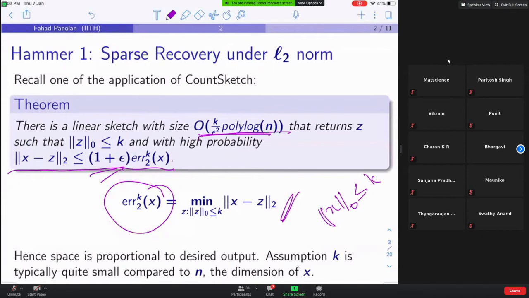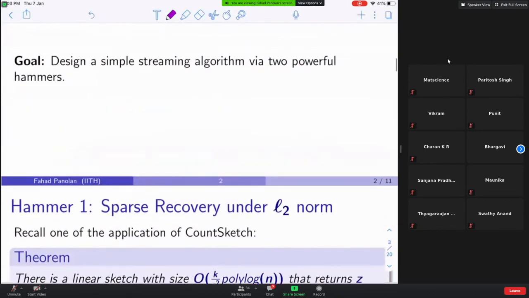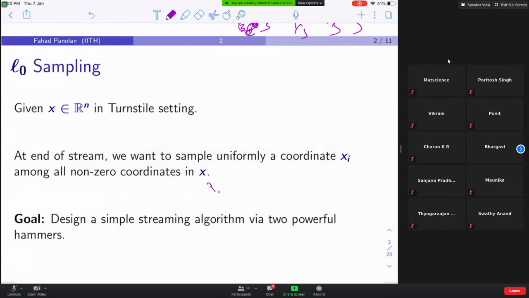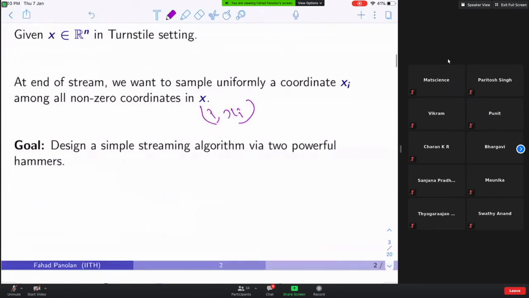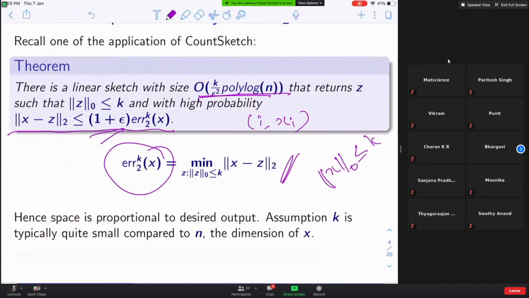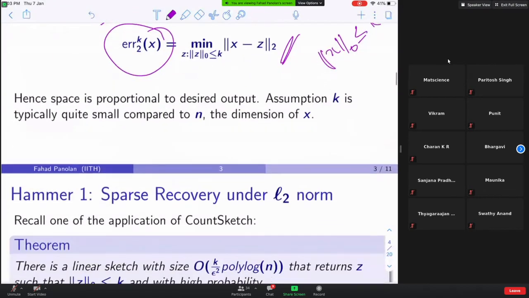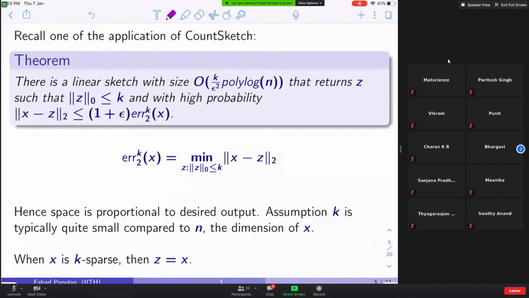Moreover, you can output a coordinate and its value, say I and x_i. This is what you could do, right? And in this problem also, this is what you want, like I and x_i. So you can do that. Is that clear? Yes, sir. So what we do is, when X is K-sparse, then Z is equal to X, so we can identify it.